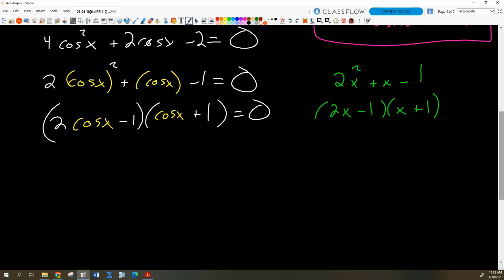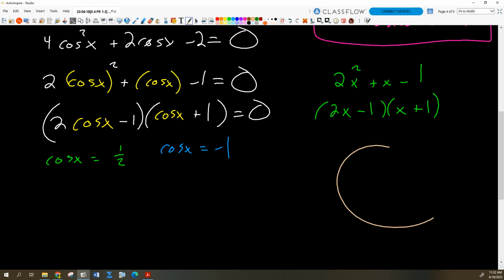Okay. Well, now that we've got this thing factored, I can just apply the zero product property, right? So what's going to be the zero of this function here? Well, we're solving this for cosine x. We're not solving this for x yet. So one solution would be that cosine x equals 1/2, right? Everybody buy that? Okay. The other possibility would be cosine x equals -1, and then we just go to the unit circle and find those places.